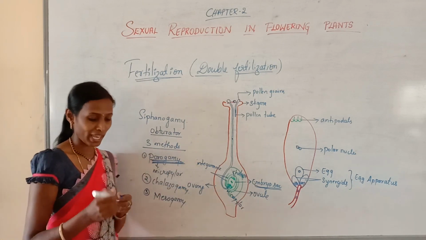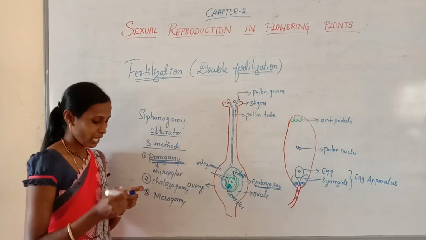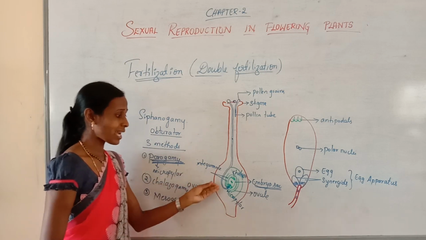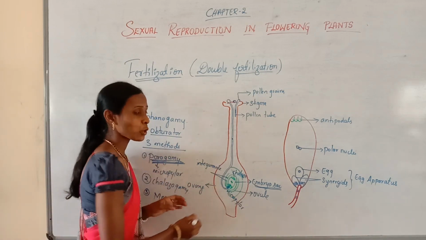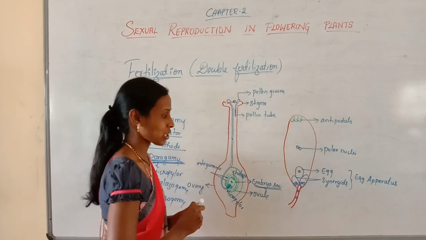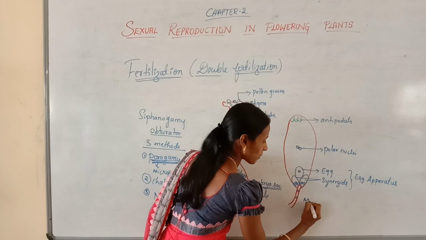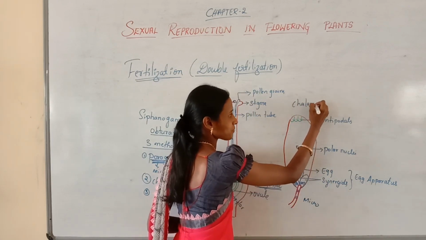That means the entry of the pollen tube into the ovule through the micropyle end. So once it reaches the ovule, this pollen tube is attracted by the synergids. You know the structure of the embryo sac. So this is towards the micropylar end and this is towards the chalazal end.